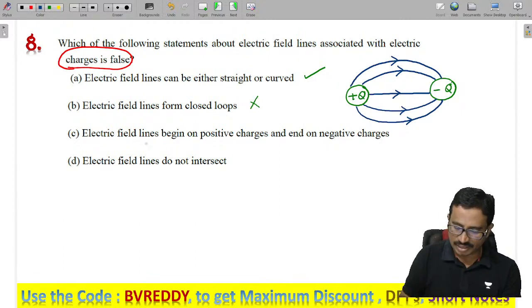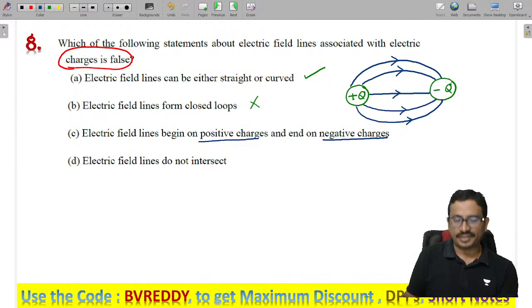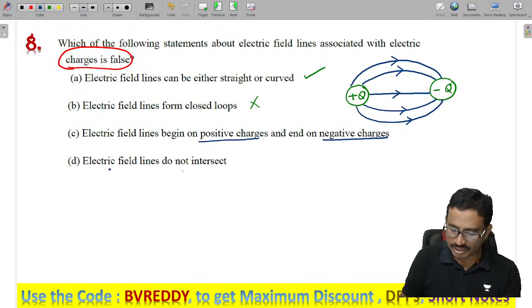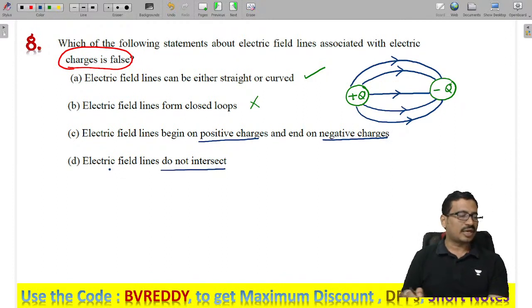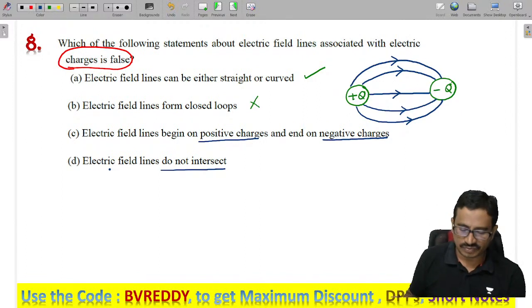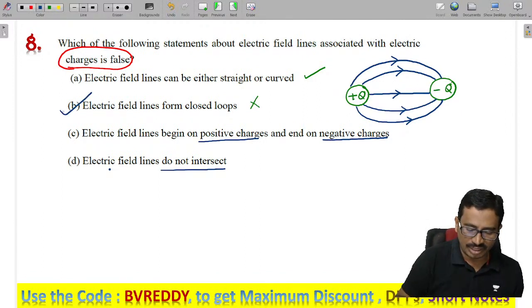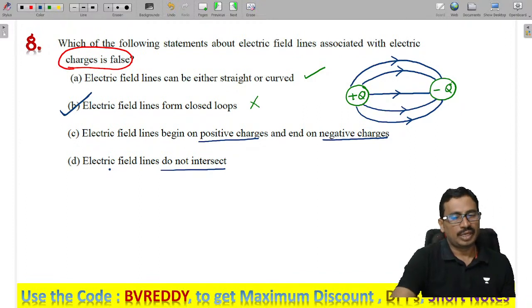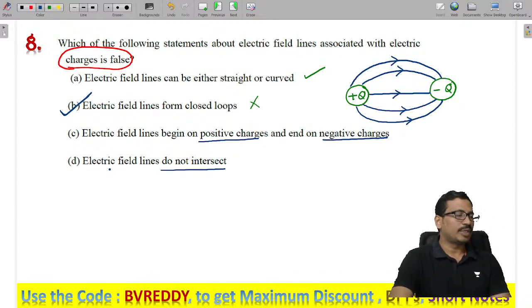Next one, electric field lines begin on a positive charge and end on a negative charge. That is also a correct statement. And electric field lines do not intersect. Yes, electric field lines never intersect. So which option is false, you tell me? Electric field lines form a closed loop. Electric field lines do not form a closed loop.